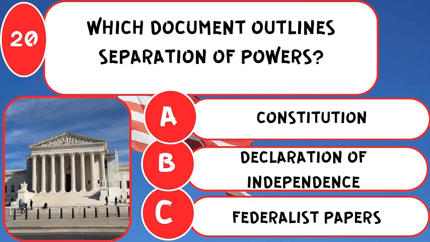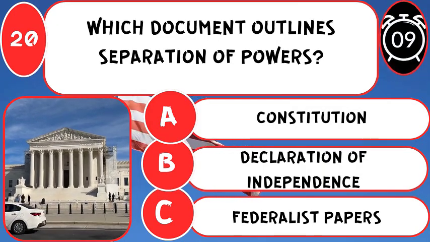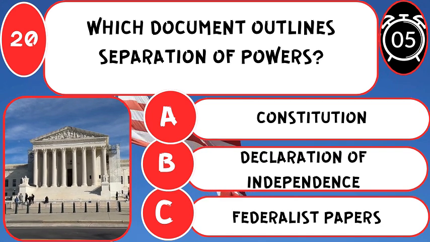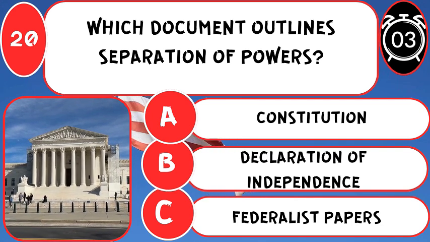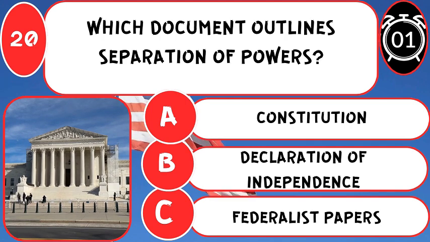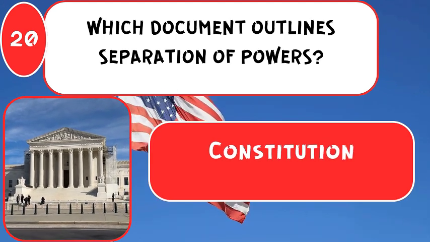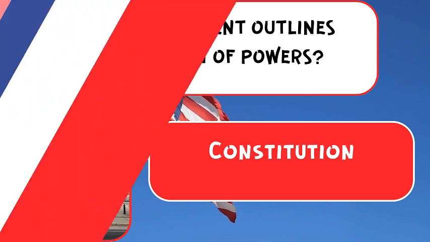Which document outlines separation of powers? The correct answer is Constitution, defining how each branch operates and shares authority.